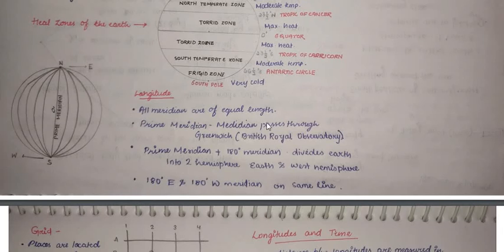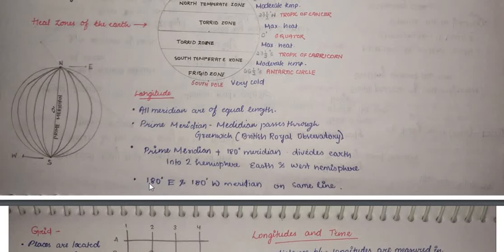Thus all the countries decided to begin from the British Royal Observatory, which is in Greenwich, and this is called the prime meridian. The prime meridian and the 180-degree meridian divide the earth into two hemispheres, the eastern hemisphere and the western hemisphere.